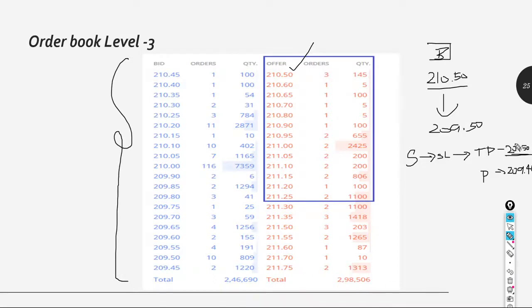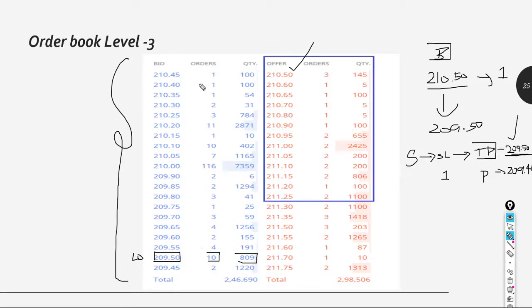Now at 209.50 you have placed a sell side stop loss. Let's assume you have bought one quantity, so you are placing a stop loss for the same one quantity. Look at this: at the 209.50 price level we have 10 orders placed with 809 quantities. So now you know that at my trigger price there is a limit buy order sitting.